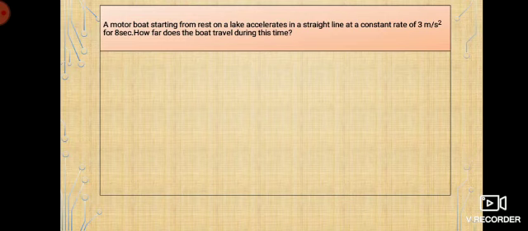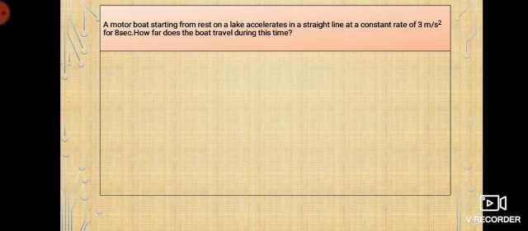A motorboat starting from rest on a lake accelerates in a straight line at a constant rate of 3 meter per second square for 8 seconds. How far does the boat travel during this time? So a motorboat is starting from rest. Okay, so these are the things that you have to understand. Starting from rest, it accelerates in a straight line.